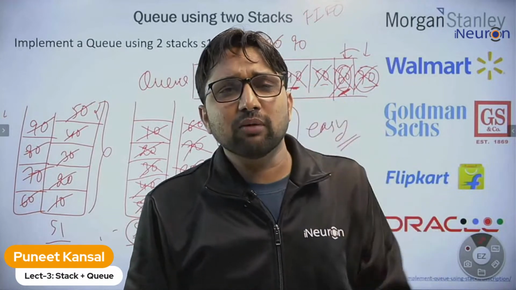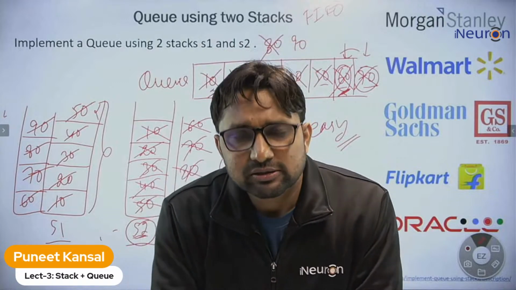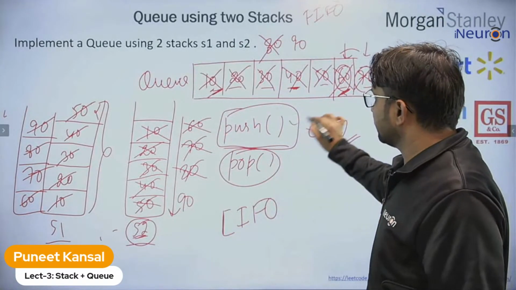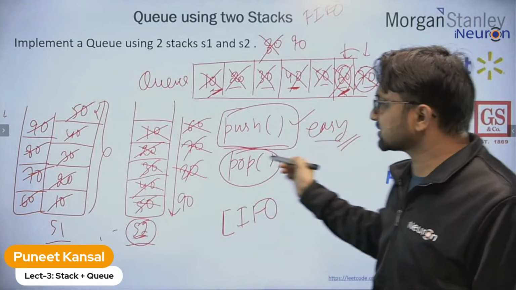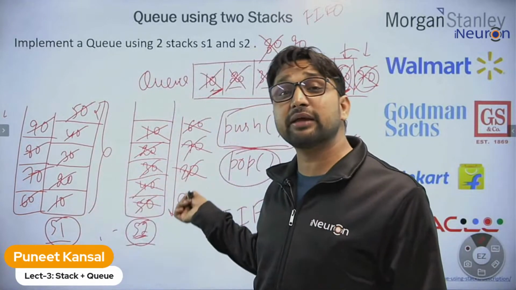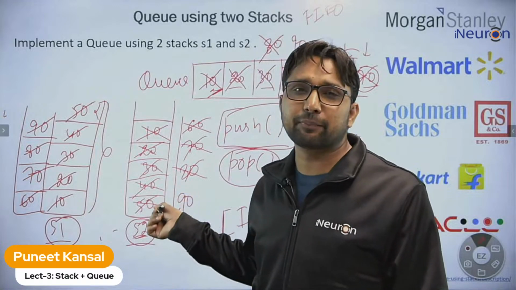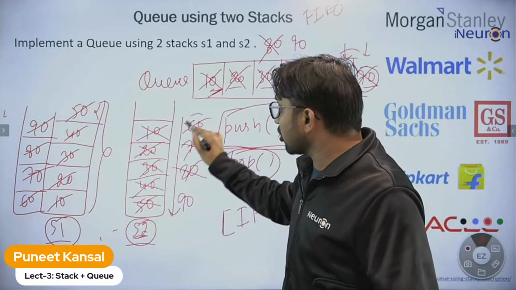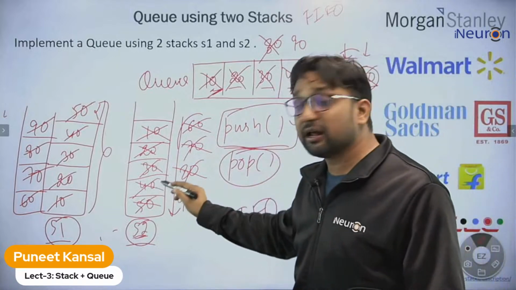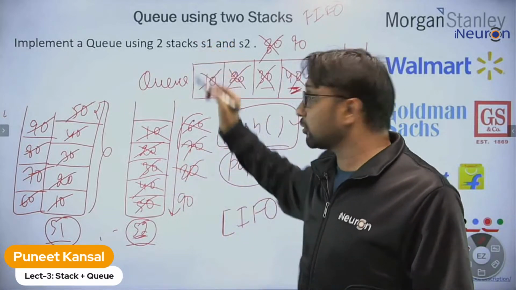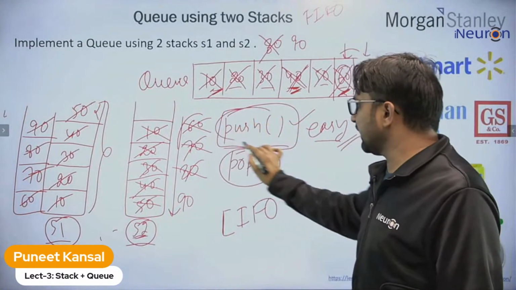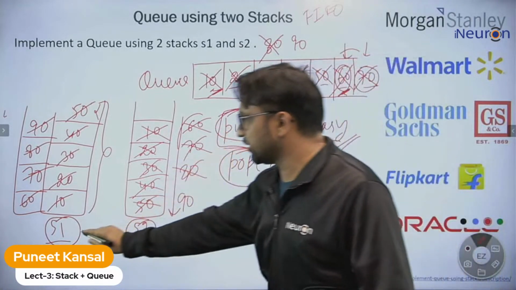to solve this problem? Simple idea is that to perform the push operation, that is very easy. Just insert the element into stack 1 only, because if you insert them into stack 2, that will create a problem, because we will lose our top element. Top element should be whatever we inserted earlier, that should be at the top, because that will be deleted first. So simple idea, when we are pushing, then that should be inserted into stack 1.